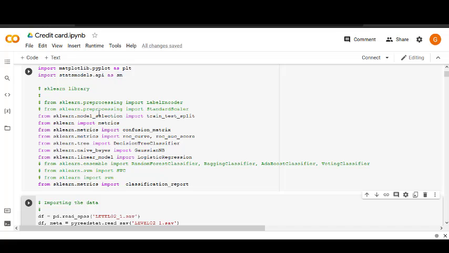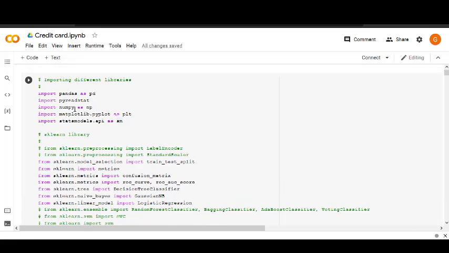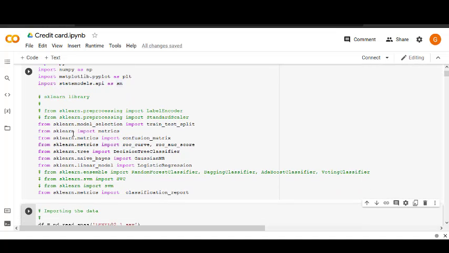The libraries we have used here are pandas, PyReadStat for reading SAV files, NumPy, Matplotlib, and statsmodels.api. From the scikit-learn library we have used model selection train_test_split for splitting the data into testing and training. Similarly, we import metrics, confusion matrix, roc_curve and roc_auc_score for calculation of ROC AUC values.